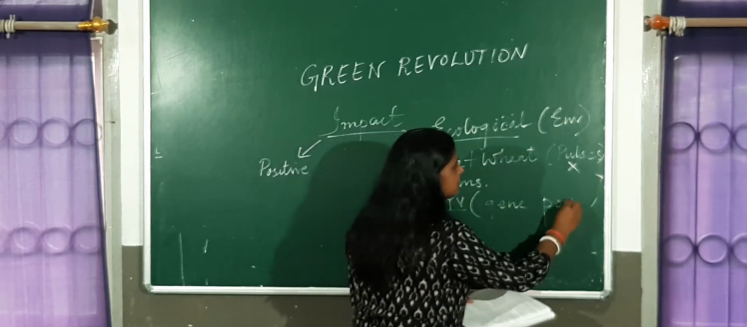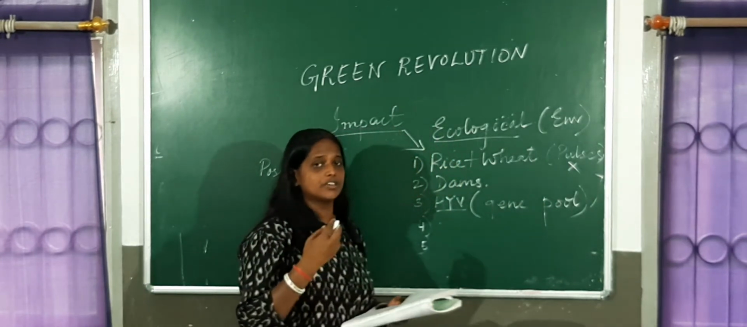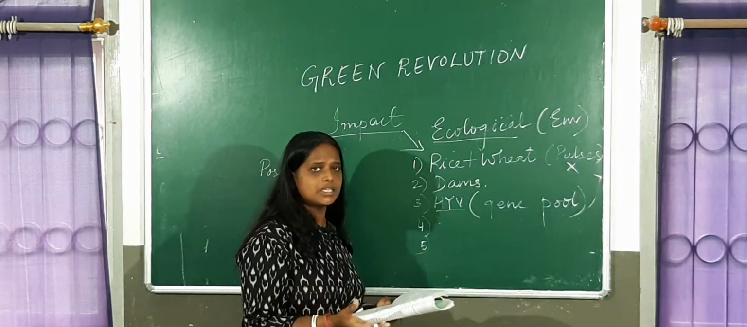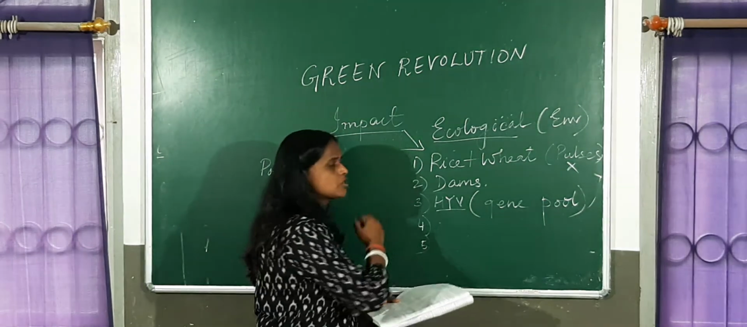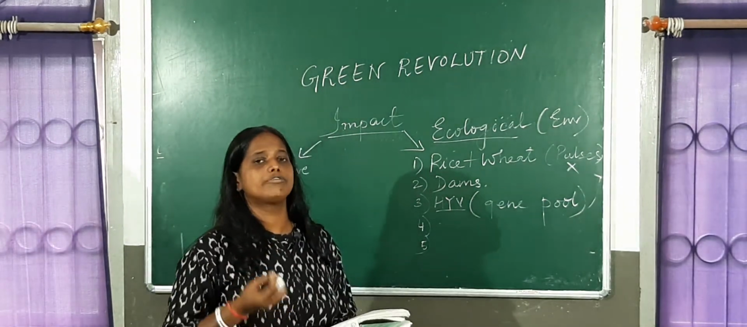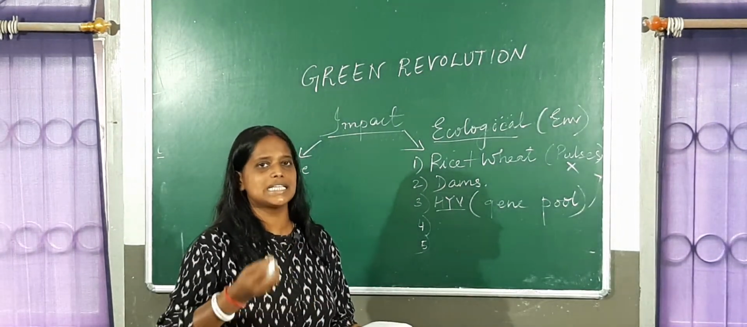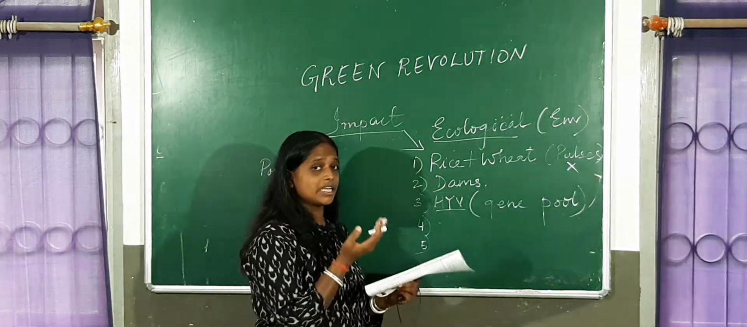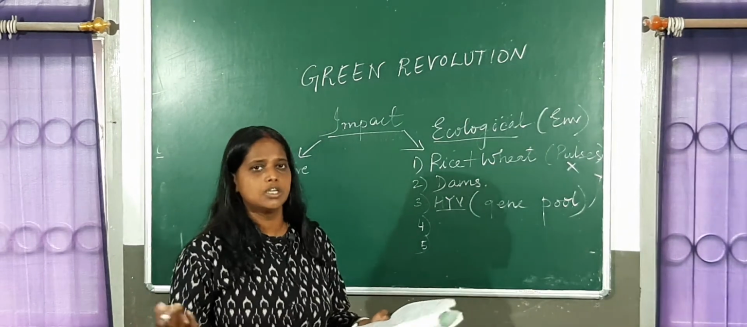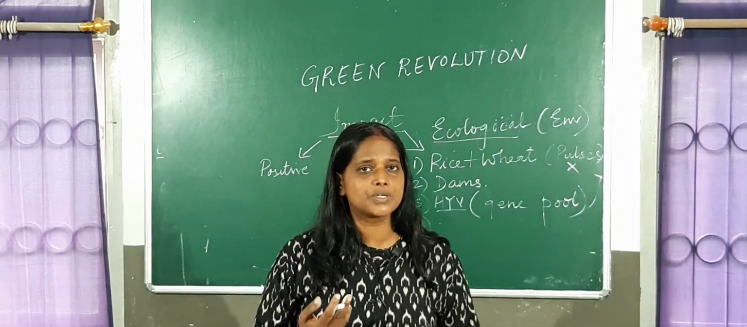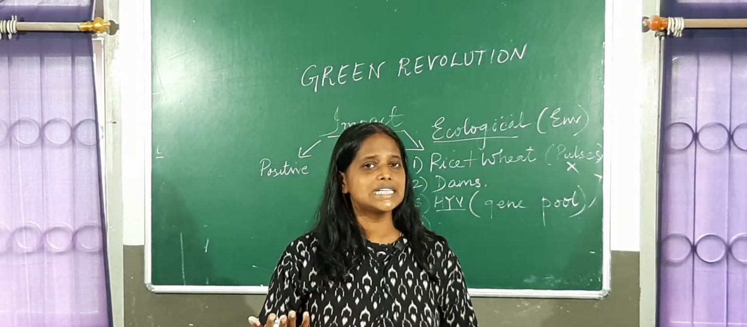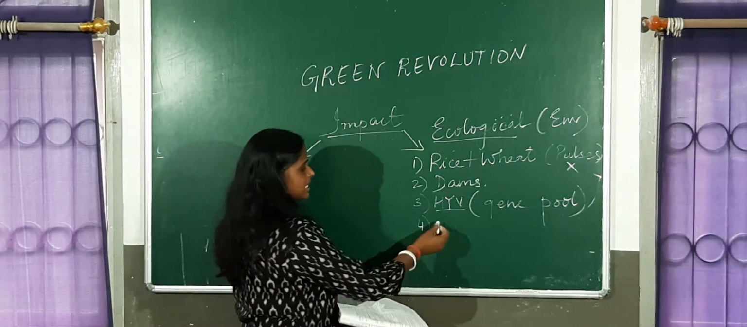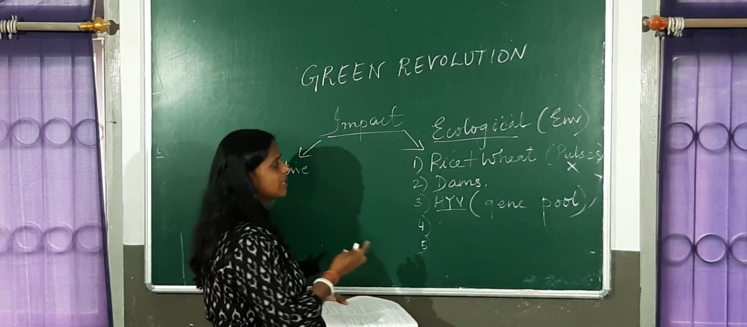What is the meaning of gene pool? The genetic diversity that existed, we lost that during the Green Revolution because of the adoption of only and only high yielding variety seeds. Today the world realizes that it is very important to preserve the gene pool. So what have we created to preserve the gene pool? We have created gene banks. We'll come to that later. Next, important, when you have to write 5, please write these 5.